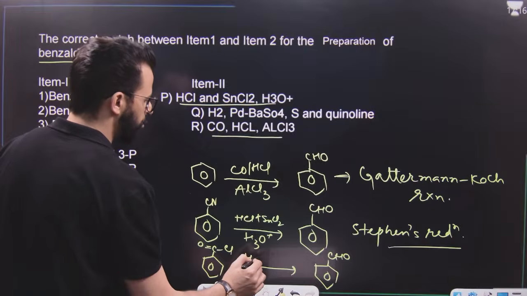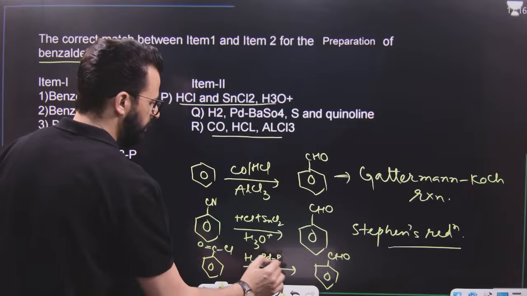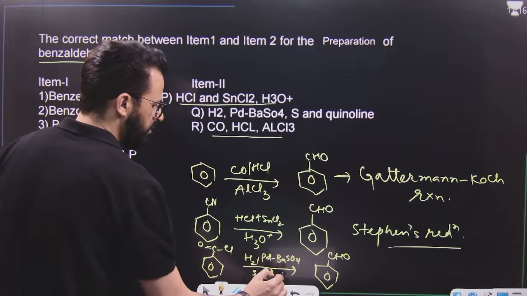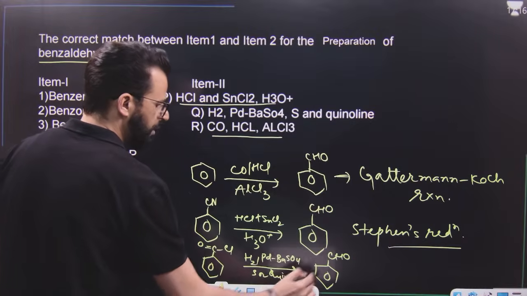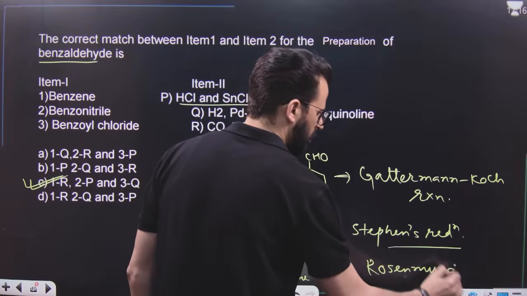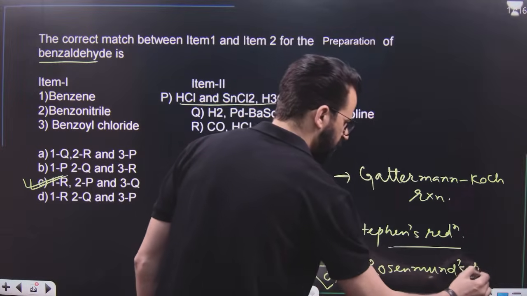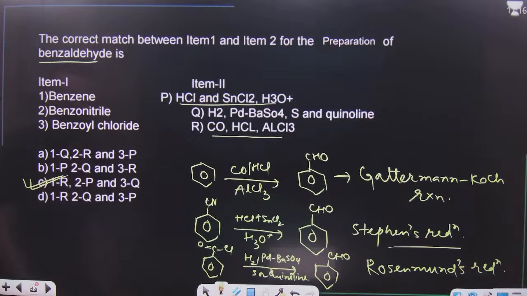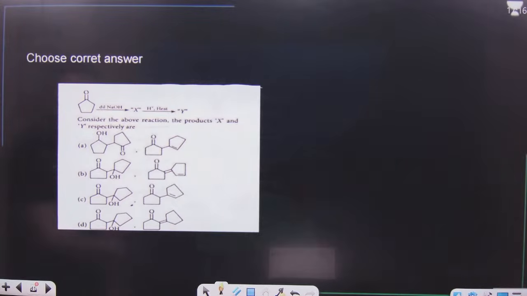This is Rosenmund's reduction: palladium, barium sulfate, and small amounts of sulfur or quinoline. I hope this reaction is clear to you. So it is very simple. 1R, 2P and 3Q.